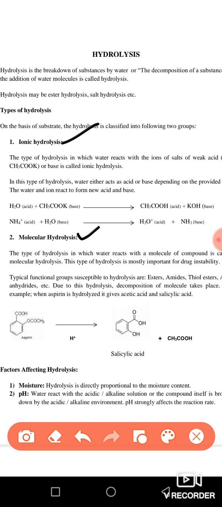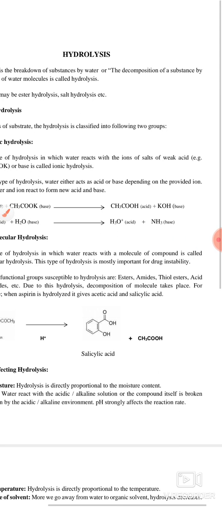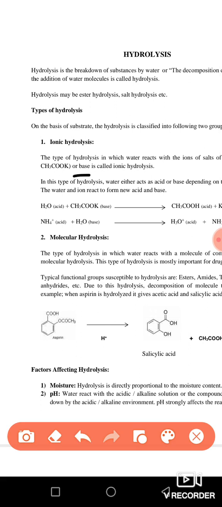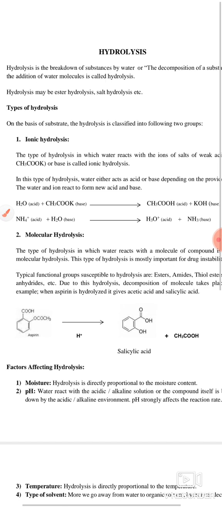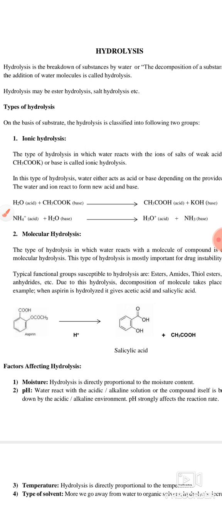So ionic hydrolysis means your water is going to react with the ions, okay? And which ions? The ions which are present in your drug. Your drug can have ions in them, ions of salt of a weak acid and a weak base. So actually your drug can consist of weak acids and weak bases. When you have a weak acid and weak base, you know very well the ions are produced by this acid and base. And if the acid and base are weak, then they easily donate or accept the ions, and therefore there is a rapid production of ions in them.